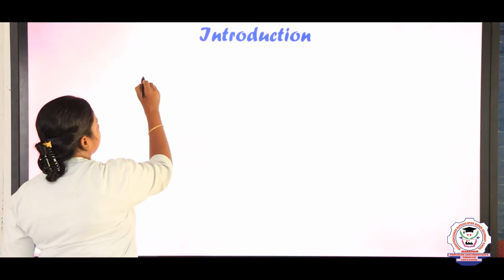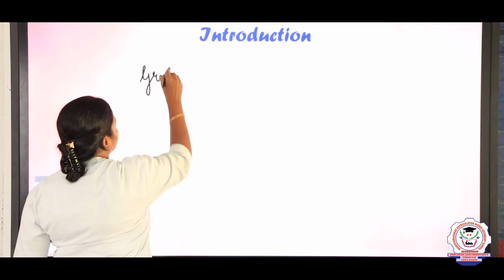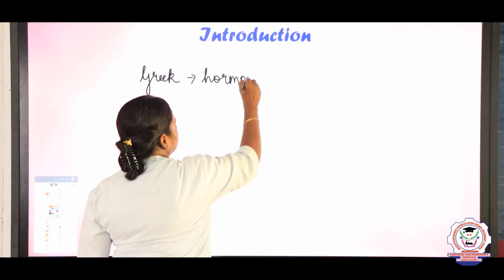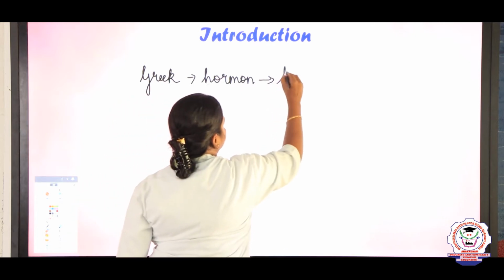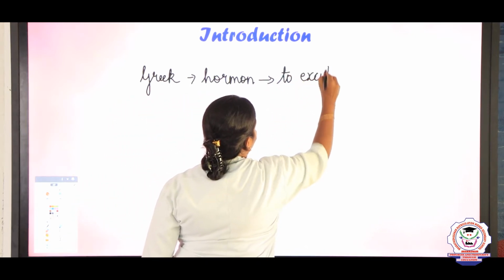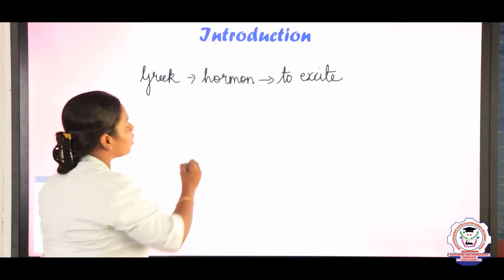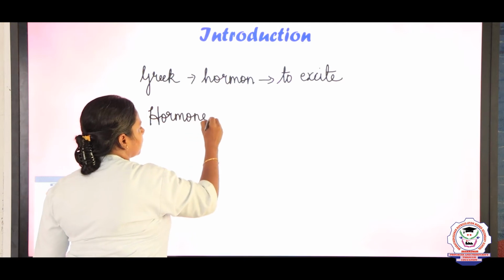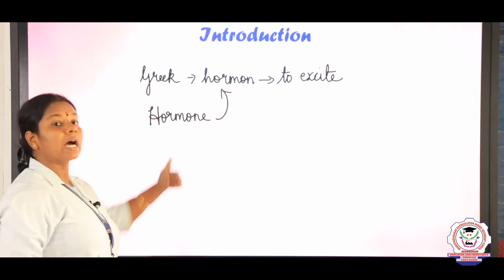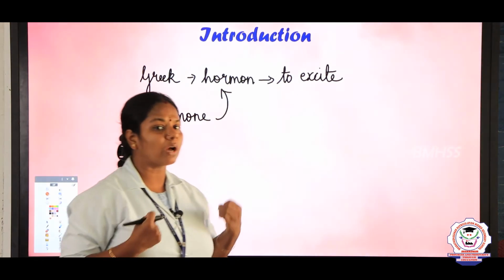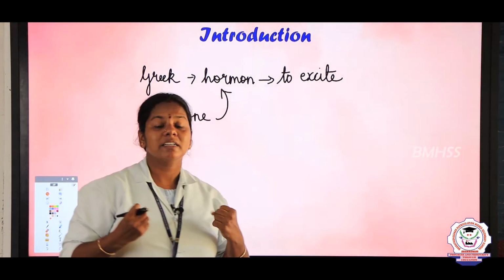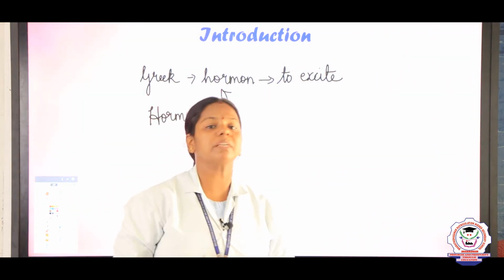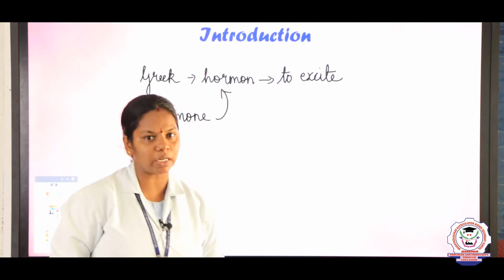In Greek, the word hormone means to excite. So, the word hormone is derived from the Greek word hormone, which means to excite. Now we understood the function of a hormone: it helps our body, or a plant, in performing several functions. It excites our body.